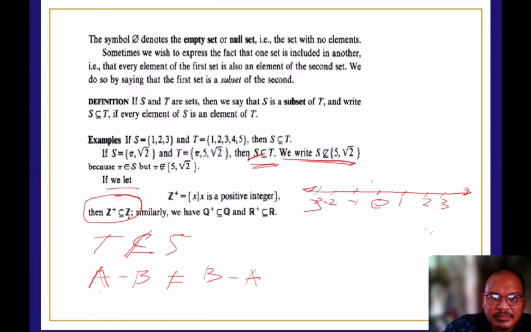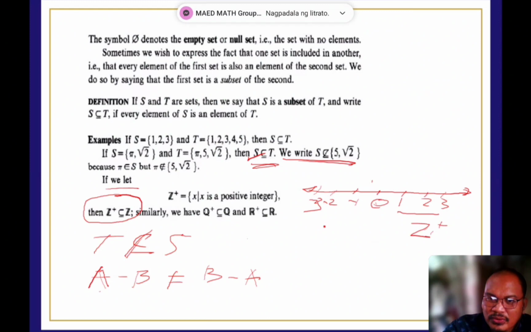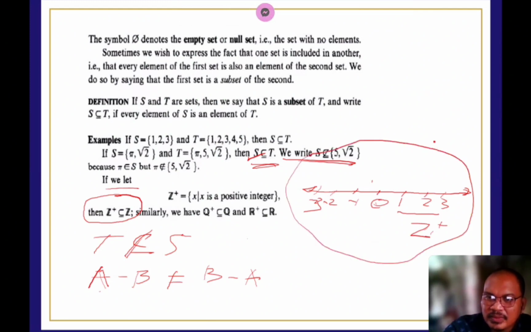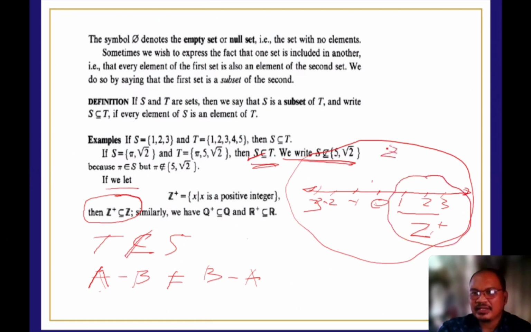Then subset niya yung positive integers, which is ito. Ito yung buong set of integers naman. So parang ganito. Ito yung be your set. Okay. Hirap magsulat. Okay. How about this? Erase ko muna.